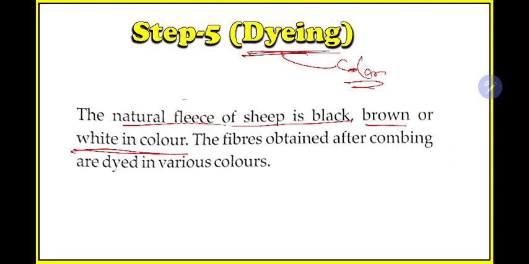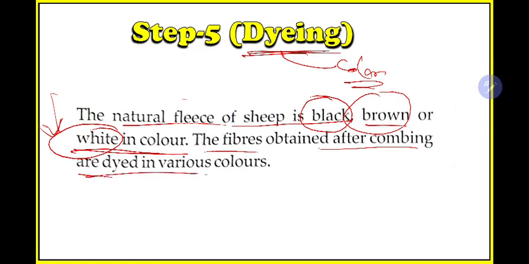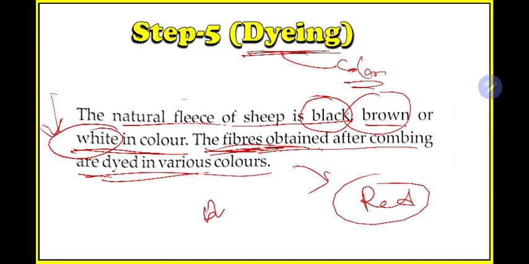So the natural color of the hair of sheep, we all know, can be black, brown or white. Mostly you have seen white color. The fibers obtained after combing are dyed into various colors. After the combing process, people make different colors of this fiber based upon their requirement. If someone needs red, they will color it red. If someone needs blue, then color it blue. So this process is known as dyeing. That is the process in which color is given.